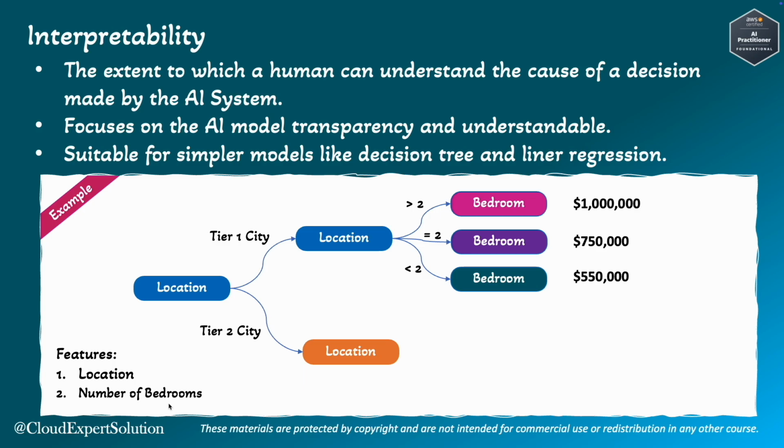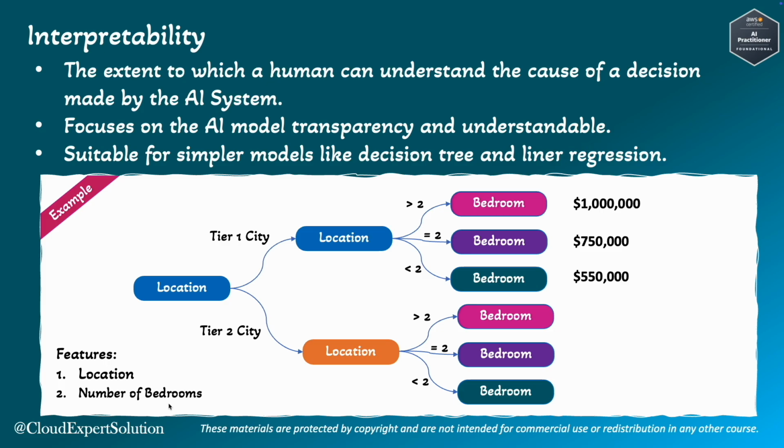On the other hand, for tier 2 city, if we are taking the same sampling, that means if you are branching out from the location with number of bedrooms greater than 2, equal to 2, or less than 2, here are the housing prices. Now based on the features, if the model is predicting some housing price, let's say 1 million, then we will be able to explain why the model is taking such a decision.